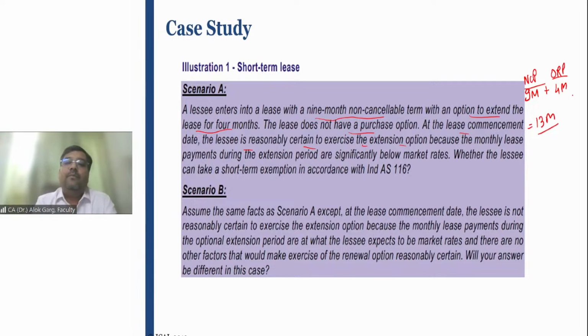Answer is no. Assume the same facts as scenario A, except at the lease commencement date, the lessee is not reasonably certain to exercise the option because monthly lease payment during the extension period is at the market rate. And there are no such factors which say that there is a reasonable certainty that the lessee will avail the option. Will your answer be different in this case? Of course, yes. In this case, the non-cancelable period is 9 months and ORP, optional renewal period, is 0 because reasonable certainty is not there. So the total lease period is 9 months and hence it is a short-term lease.